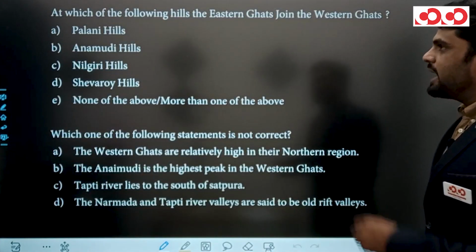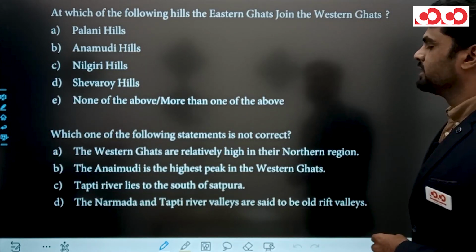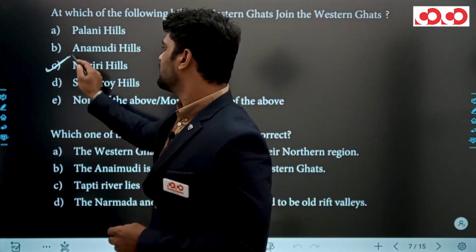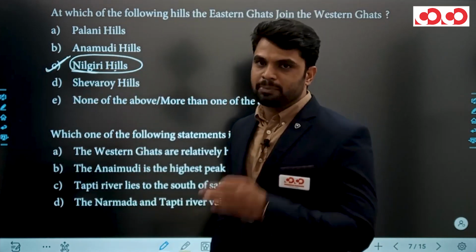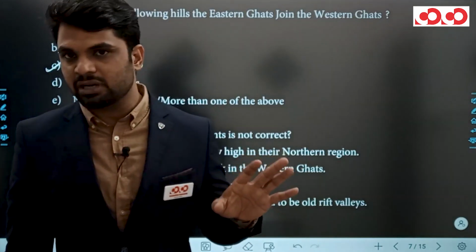The next question is, at which of the following hills does the Eastern Ghat join the Western Ghat? Eastern Ghat and Western Ghat join at Nilgiri. Clear? Nilgiri is the meeting point of Paschim Ghat and Purvi Ghat, or Western Ghat and Eastern Ghat.